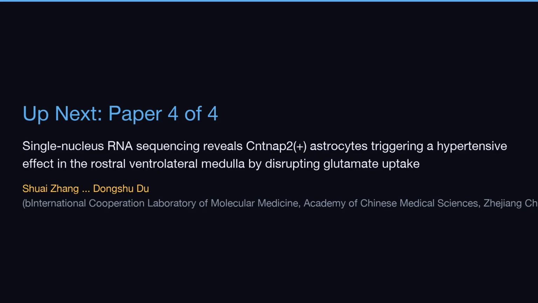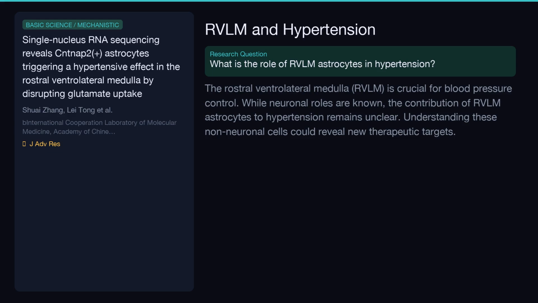Let's break down its key contributions. Hypertension, or high blood pressure, affects over 1.5 billion people worldwide and significantly increases the risk of serious health complications. The rostral ventrolateral medulla, or RVLM, in the brainstem is a key area for regulating blood pressure. While we know a lot about how neurons in the RVLM control blood pressure, the role of other cells, like astrocytes, in this process, especially during hypertension, is still largely unknown. This study aimed to shed light on this critical gap in our understanding.